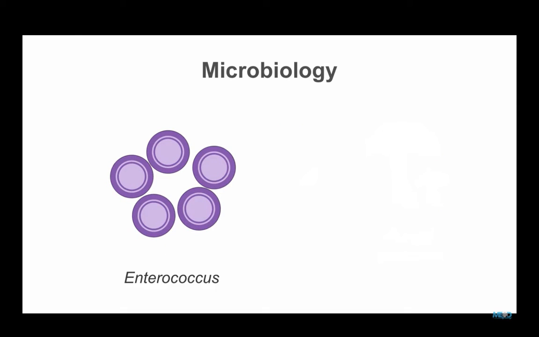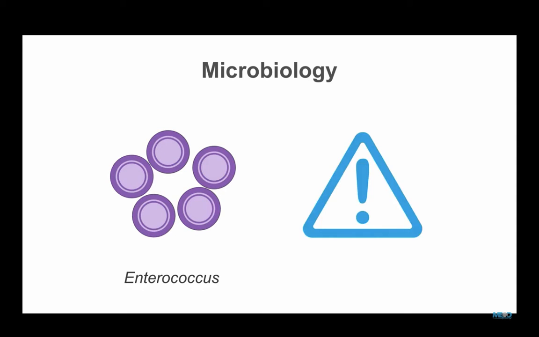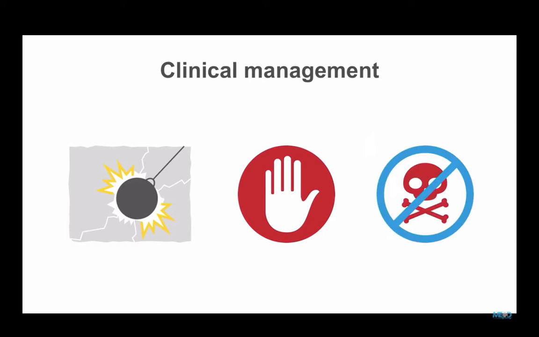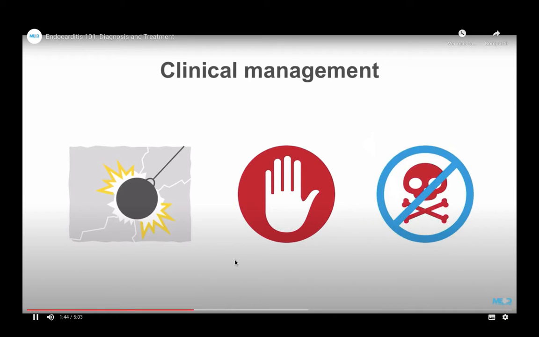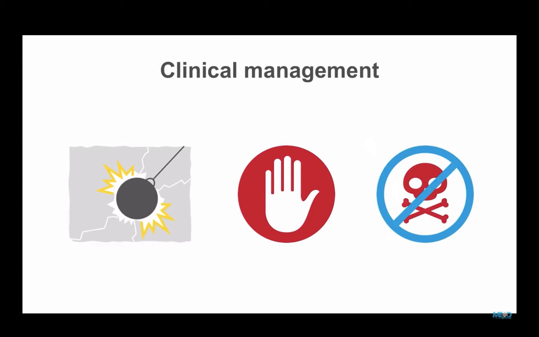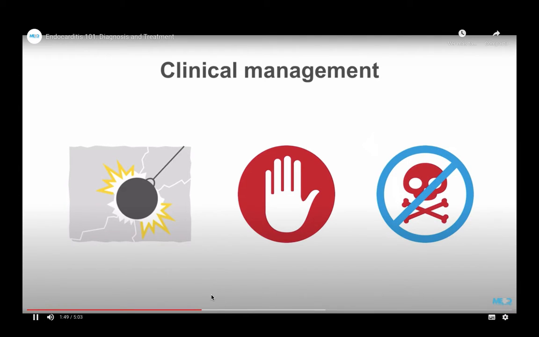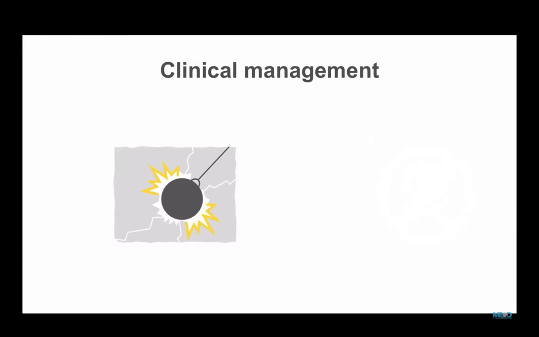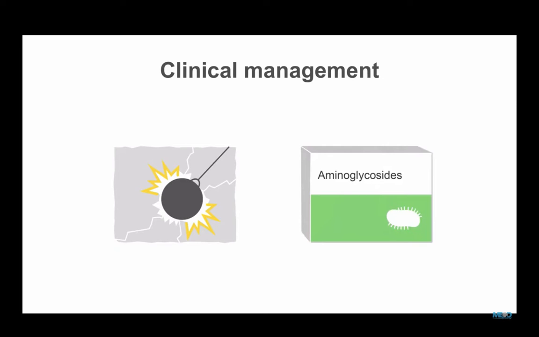Enterococcus causes about 10% of infective endocarditis. Enterococcus is a notorious problem if it causes endocarditis because agents that interfere with the organism's cell wall can inhibit these organisms, but cannot kill them. However, bactericidal therapy is essential to prevent recurrence of endocarditis of any cause. Thus, for enterococcal endocarditis, potentially toxic aminoglycosides must be added to cell wall agents for the entire period of treatment to eradicate the infection.